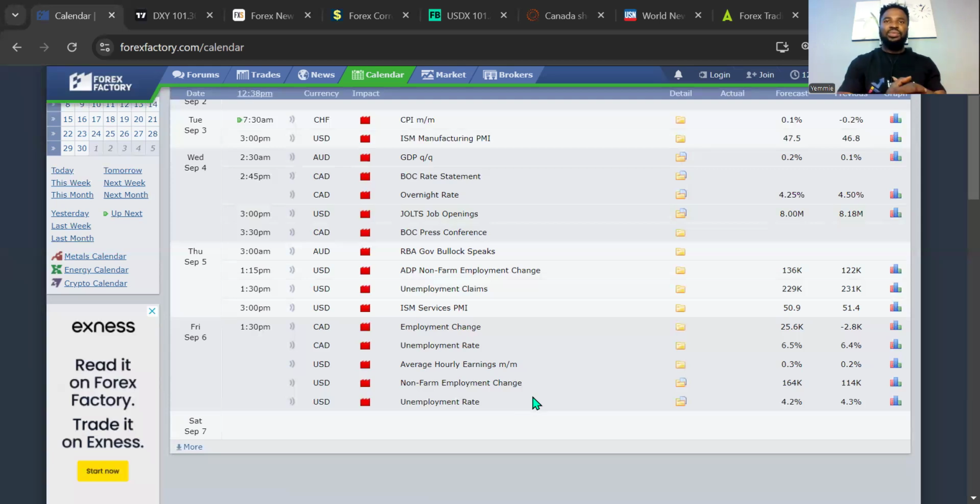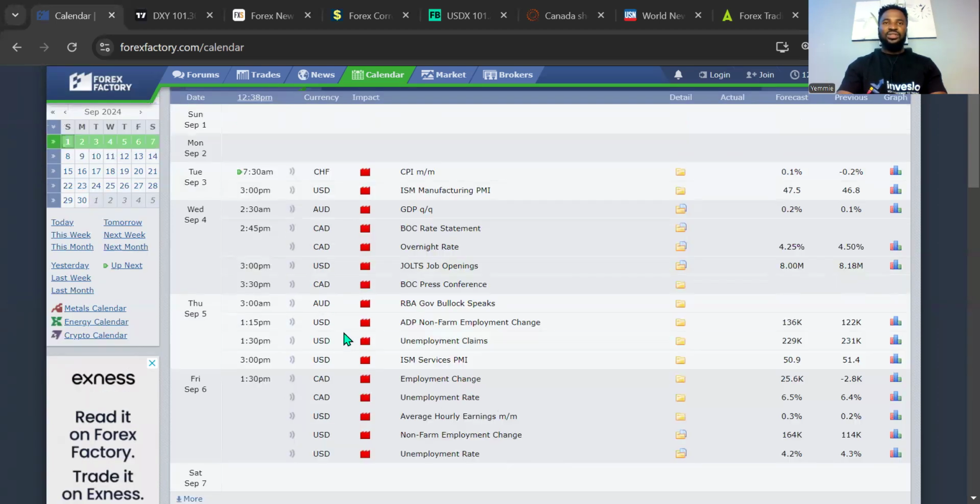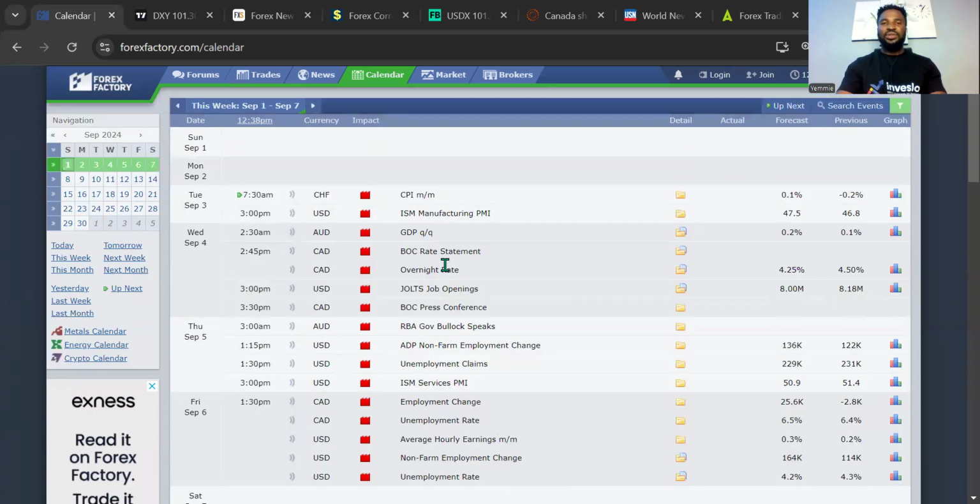On Friday, we will be expecting the unemployment rate to come out and non-farm payroll, non-farm change. It's also coming out on that same day on US dollar. At the same time, we have that of Canadian dollar at 1:30 p.m. Nigerian time. Unemployment rates coming out as well. So it's going to be a highly volatile week for us as traders, and we have to be careful with what we do in that market.